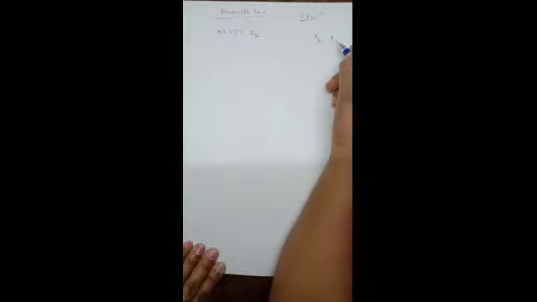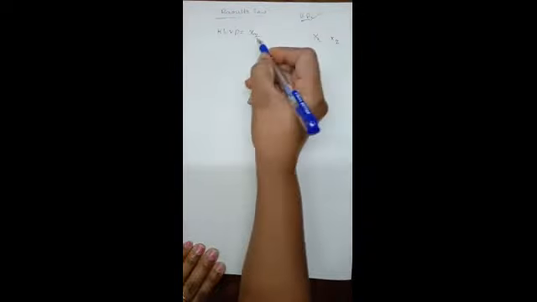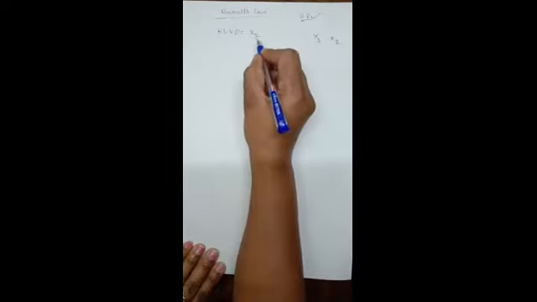X1 is the mole fraction of solvent and x2 is the mole fraction of solute, because the solvent is given the first preference and the solute the second preference. Why? Because the solvent is taken in excess, hence we give the first preference to the solvent and the second preference to the solute. So x2 is called the mole fraction of solute.